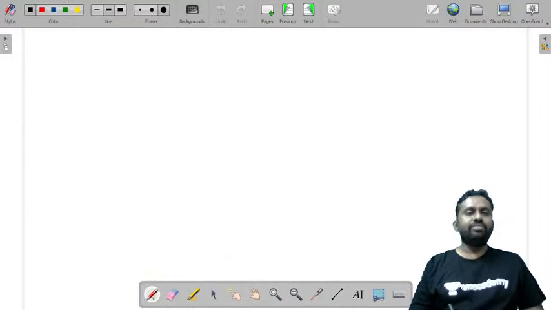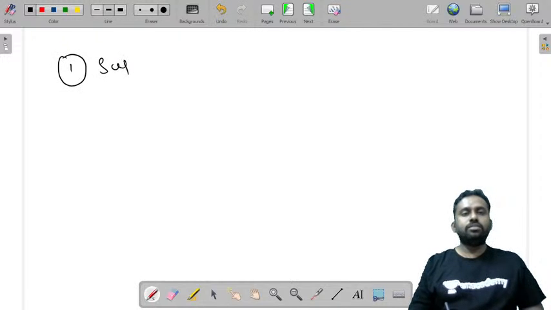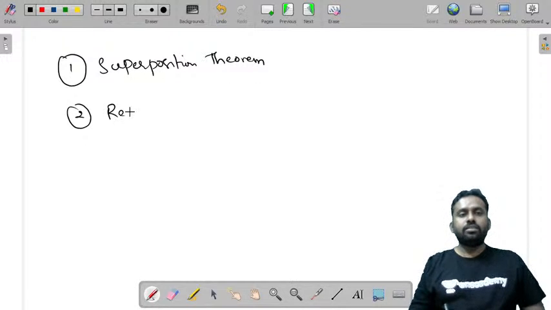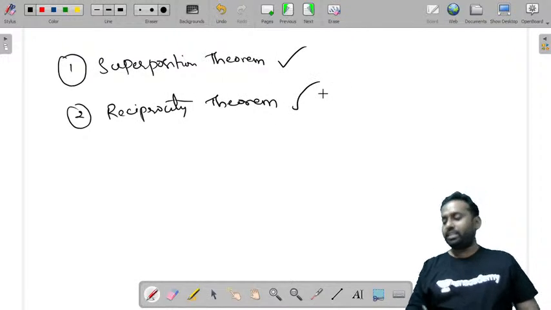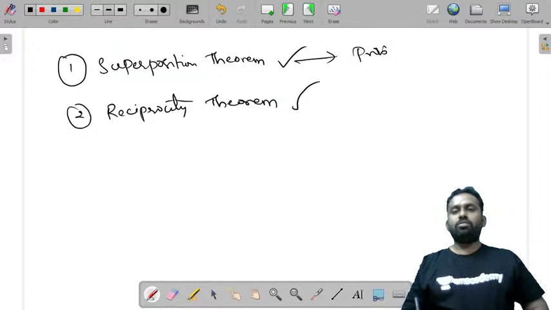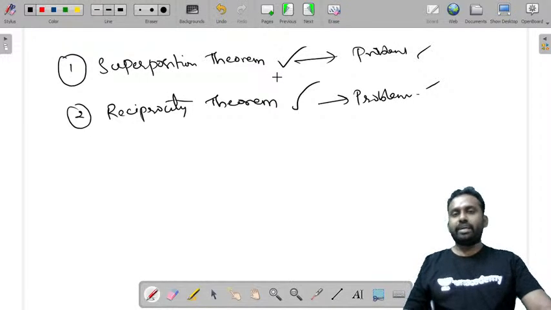So we have discussed the superposition theorem, and what else did we do today? The reciprocity theorem. We have done two theorems for today: one is the superposition theorem, the other is the reciprocity theorem, and we solved problems on them, including a problem on the reciprocity theorem. If you want more problems, you can also watch my lectures on the Unacademy app.